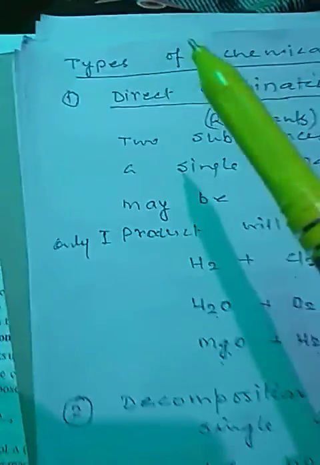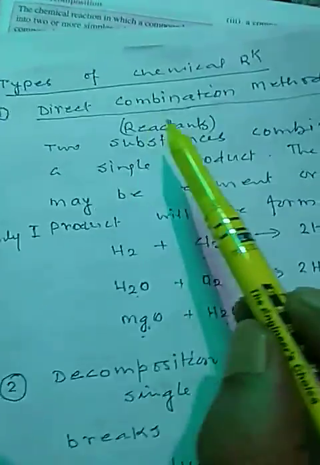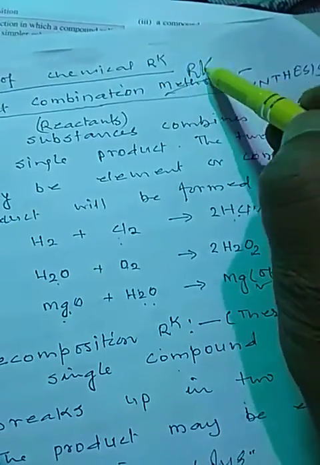Here, there are 4 types of chemical reaction. One is direct combination reaction, decomposition reaction, displacement reaction, and double decomposition reactions. This direct combination reaction is also called a synthesis reaction.